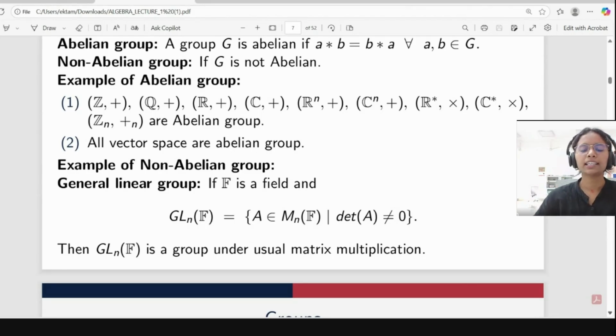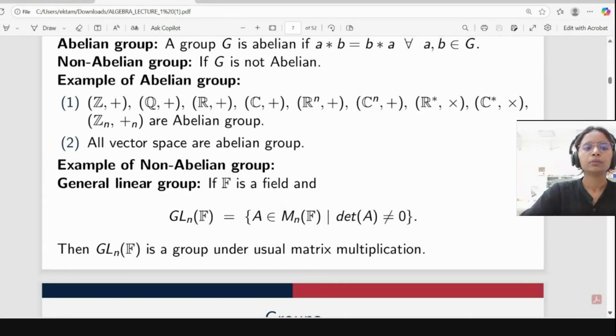From class 11, 12, we have been showing this: suppose we are given two matrices A and B, then A into B need not be equal to B into A. So from there we get the idea that it is not commutative. But we are doing this for a group, so we need the associative property, identity, and inverse. For identity, we know that whenever we multiply the identity matrix with any matrix, it comes to the same matrix only.